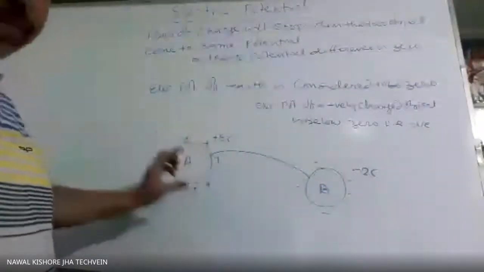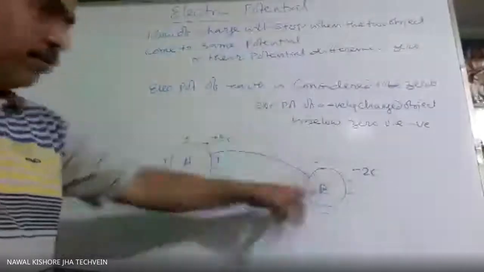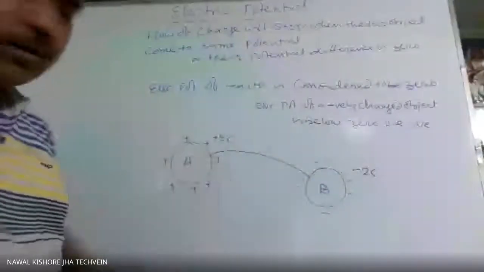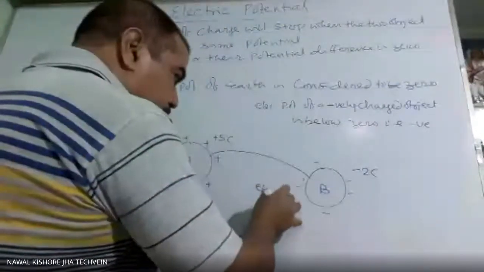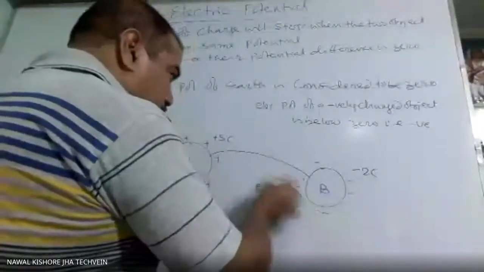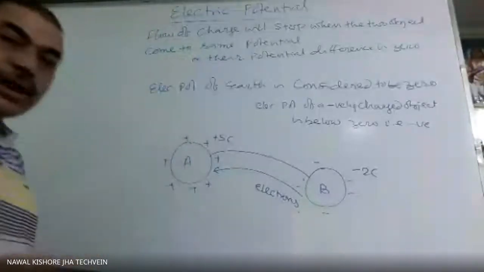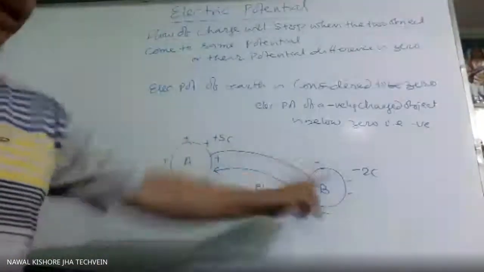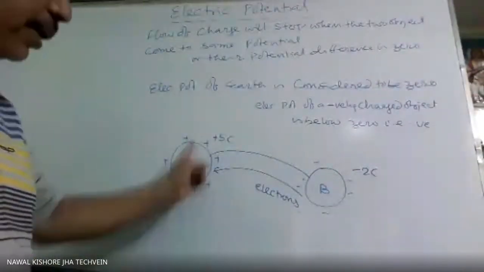So positive charge flows from A to B, but generally electrons flow, so electrons will flow from B to A. Positive charge would flow from A to B, and the current is also said to be from A to B, though electrons are flowing from B to A.